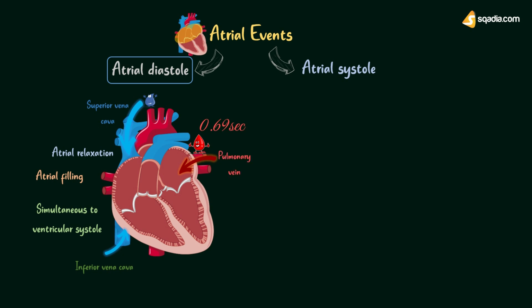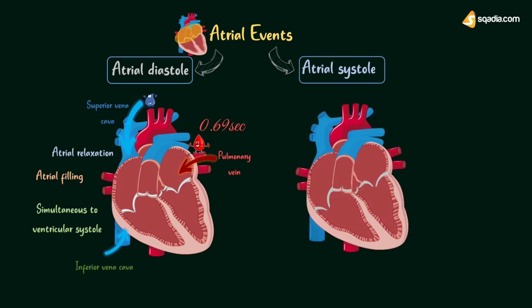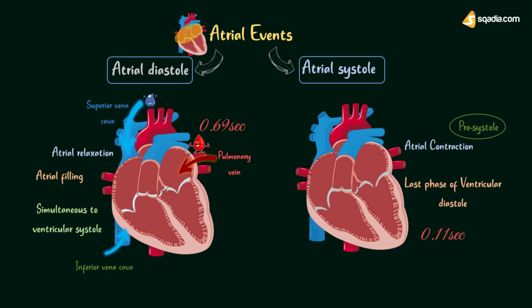Next one is atrial systole. As the name suggests, it is a period of atrial contraction. Atrial systole is also known as presystole. It is usually considered as the last phase of ventricular diastole, and its duration is 0.11 second. During atrial systole, the intra-atrial pressure increases due to contraction, but only a small amount, that is 10% of blood, is forced from atria into ventricles. These atrial events usually take place simultaneously with ventricular events that are of much significance in the cardiac cycle.